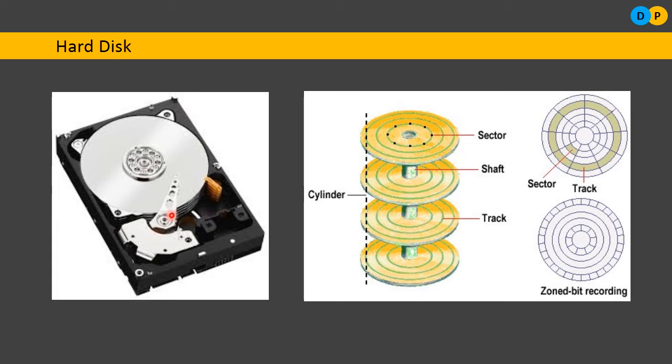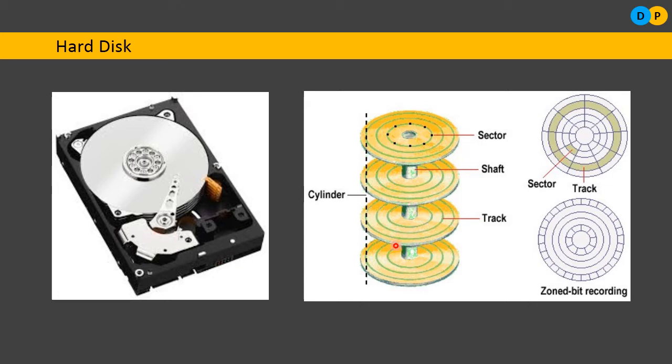Another important thing here is this central shaft, which rotates at a speed of 7,200 revolutions per minute, RPM. Since the shaft is rotating, which in turn rotates these circular plates, all the plates will also rotate at the same speed, that is 7,200 RPM.